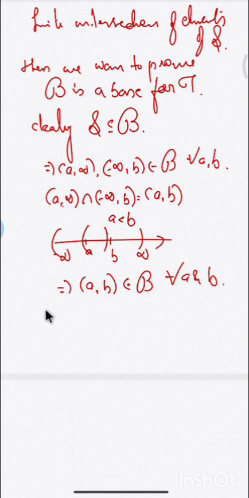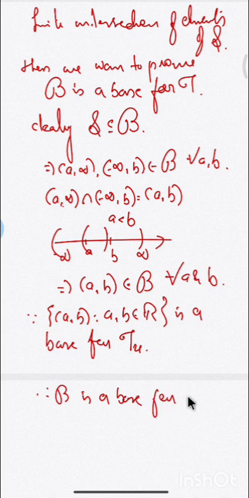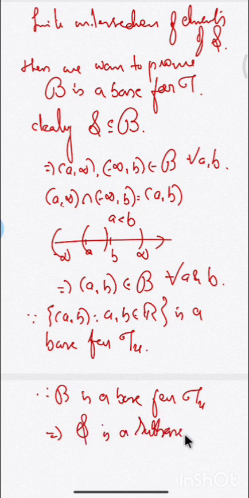We already know that open intervals (a, b) form a base for the usual topology, since the collection of all open intervals (a, b), where a and b are varying over real numbers, is a base for the usual topology tau u. Therefore, this script B is a base for tau u. When script B, the collection of finite intersections of elements of S, is a base for tau u, then script S is a subbase for tau u.